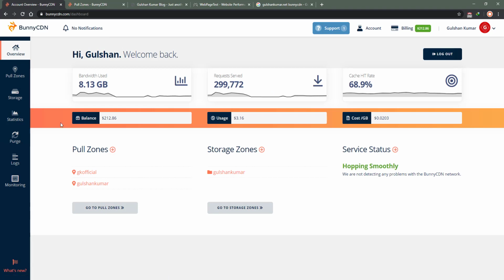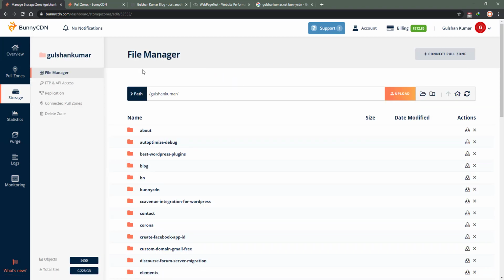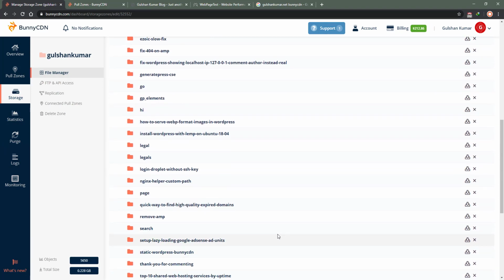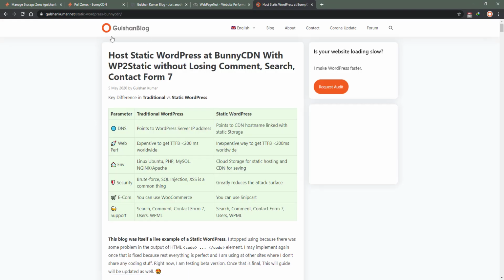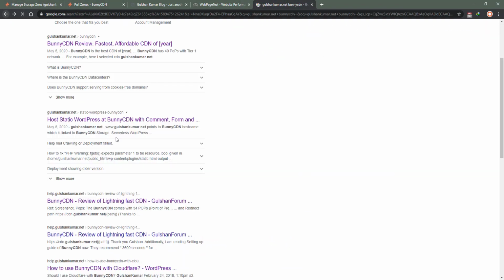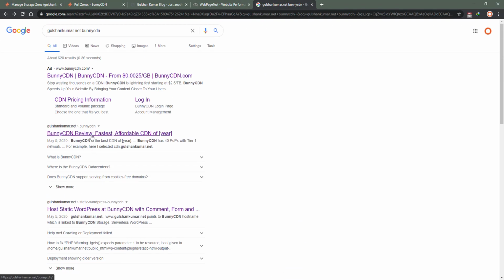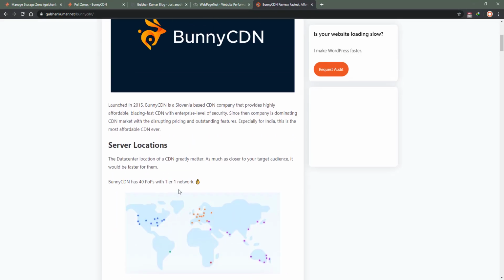Okay, so right now I have one storage zone and two pull zones. I am already using their services, so these are some things I do for my personal stuff. And Gulshan Kumar is a storage which I use for hosting my static WordPress site. I have also written a detailed tutorial about how you can host a static WordPress site here, which you can find at my blog. And next, I have also covered a review of Bunny CDN, which you can find at my blog as well.